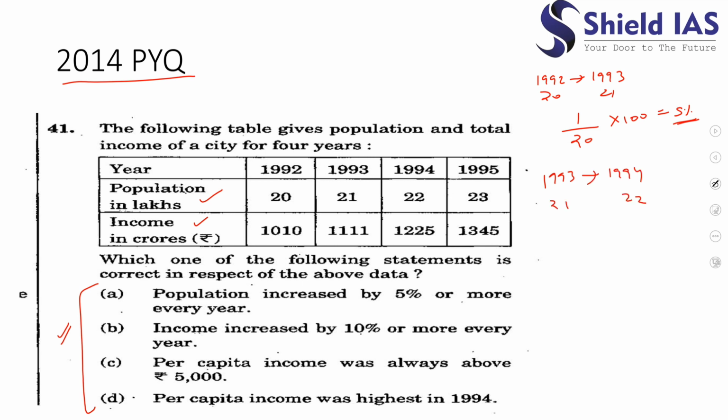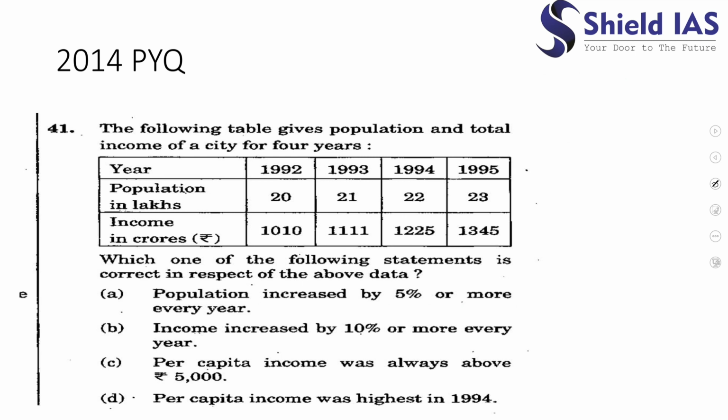Now let us move from 1993 to 1994. Population has moved from 21 to 22. Again the difference is 1. Here we divide by 21, because it is the initial value, into 100. Now just see this: if the numerator is the same, and we have increased our denominator, the number has to be smaller than 5%. But the question says the population increased by 5% or more. In moving from 1993 to 1994, the population has not increased by 5% or more. So option A is incorrect.